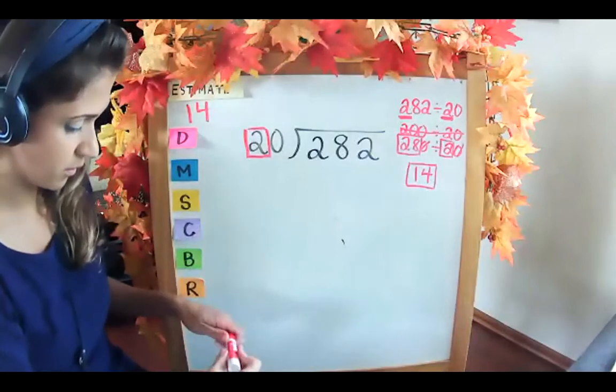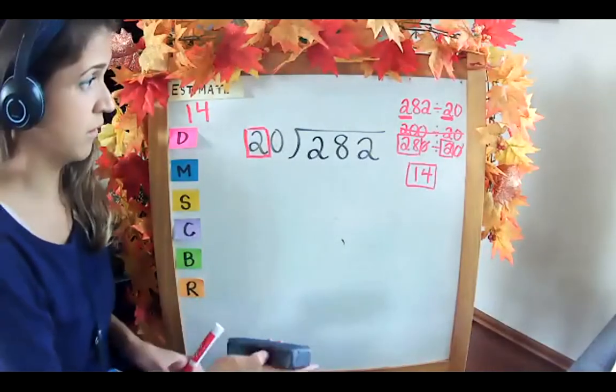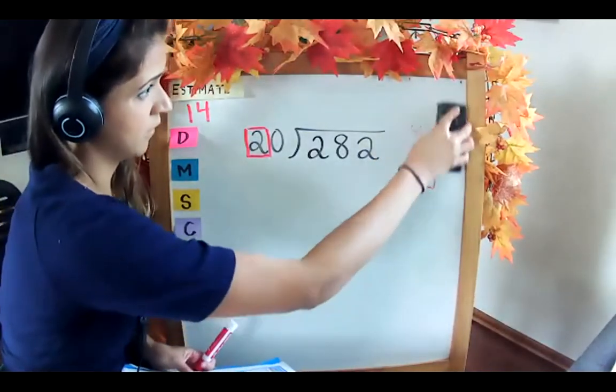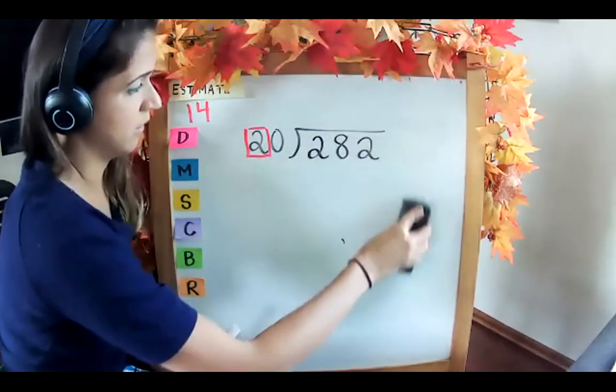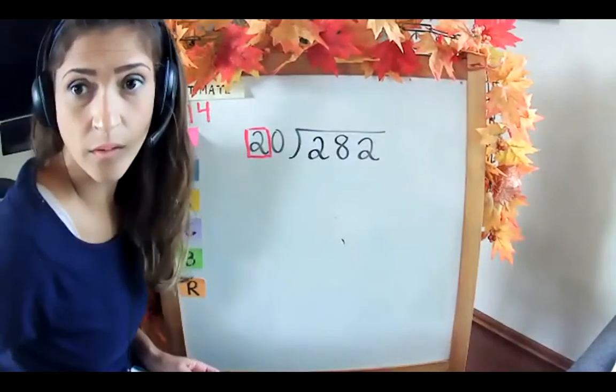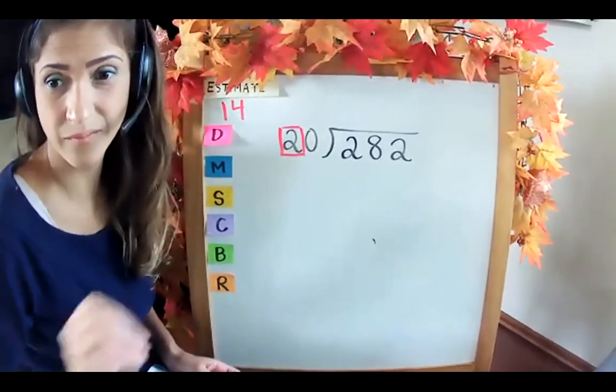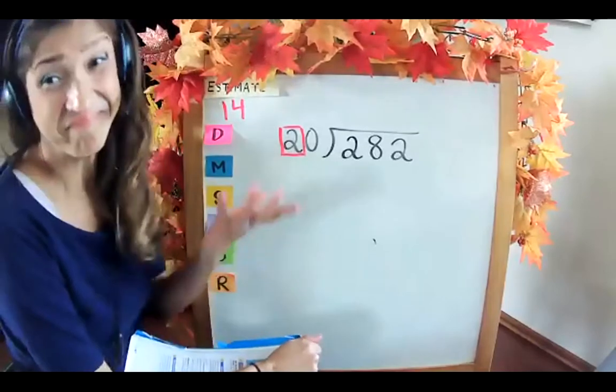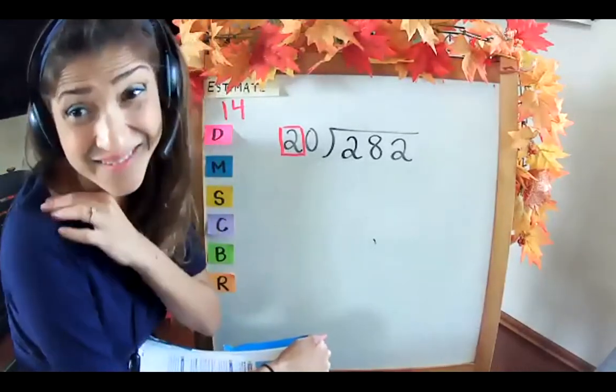I've noticed that when you're doing this, if you choose the bigger one, like if it could fit in, your estimate is always going to be the answer, but there's going to be a remainder. Yeah, definitely.